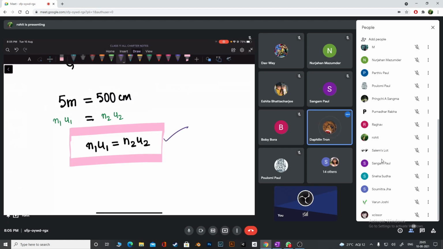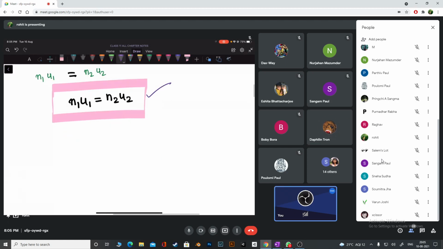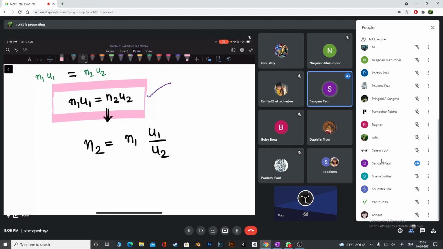Now please check, okay? See now. From here, I can do this. I can write N2 is equal to N1, then I can write U1 by U2. Can I do this? Please check. From here, the U2 is going to the other side, no? The U2 is going down there, so below the unit number 1, no? So now you must understand why or where we are going to use this, okay?